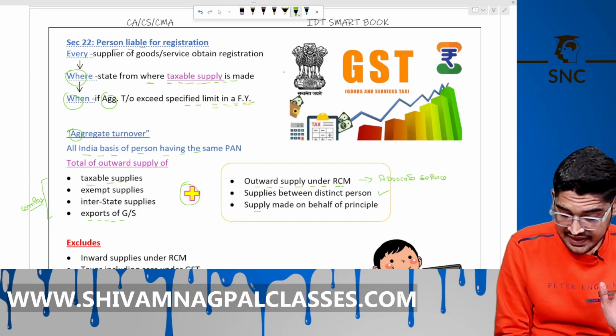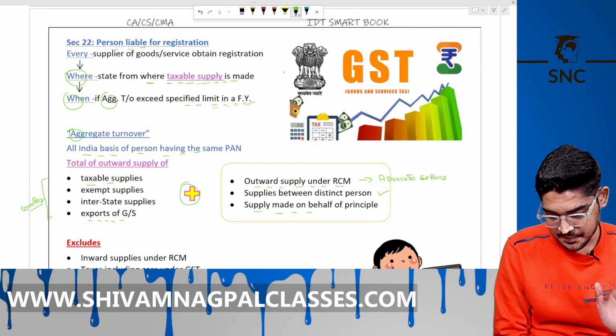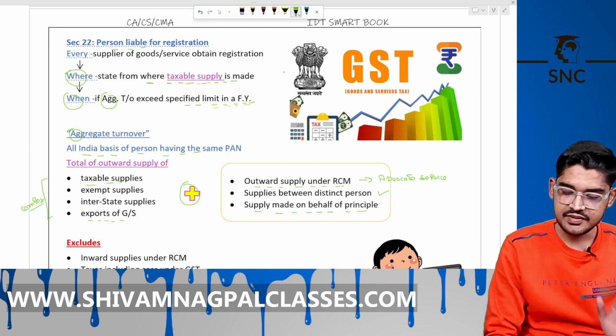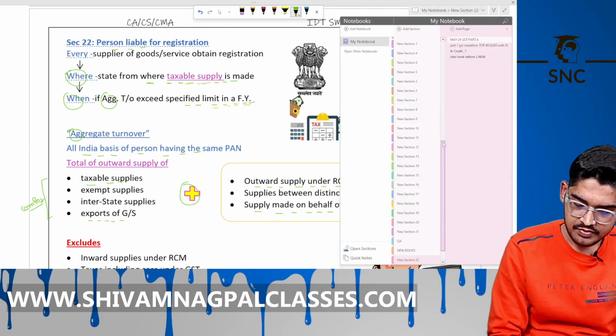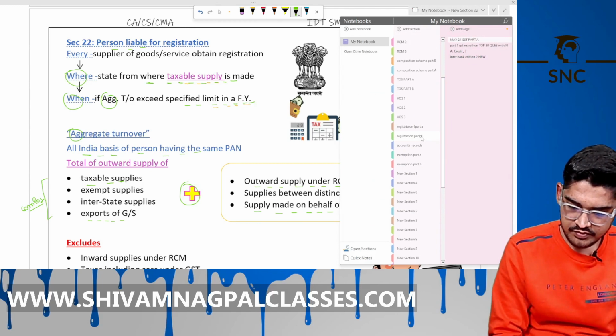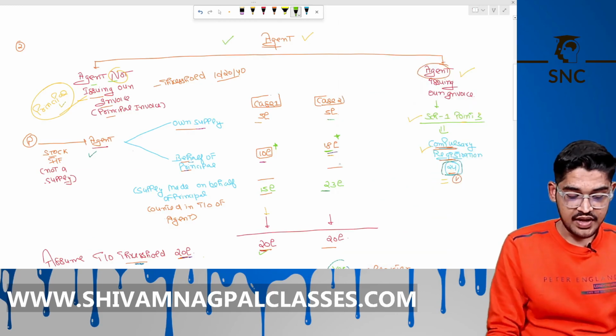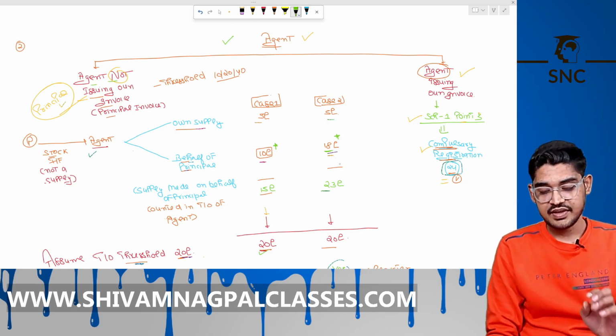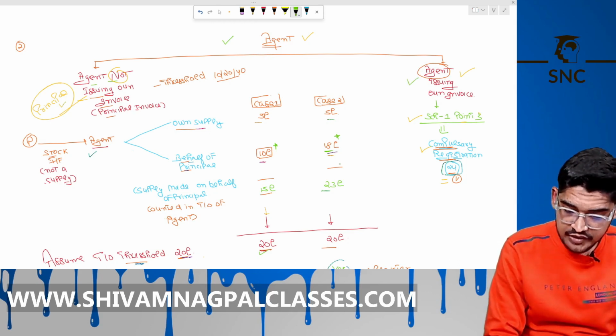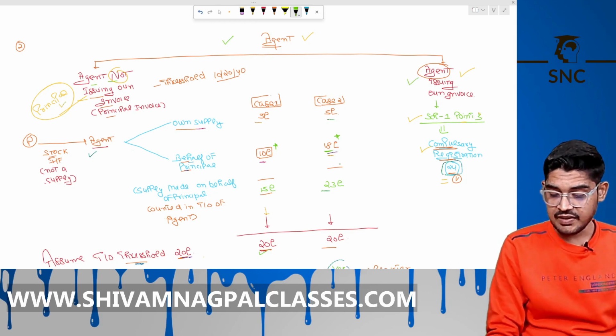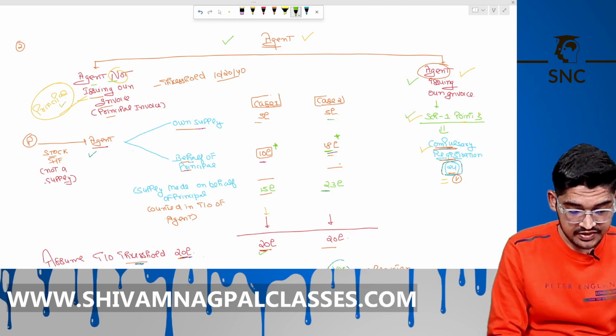Okay, supply on behalf of principal. Now, see this. Agents are of 2 types. An agent issuing his own invoice will be covered under Schedule 1, point number 3.